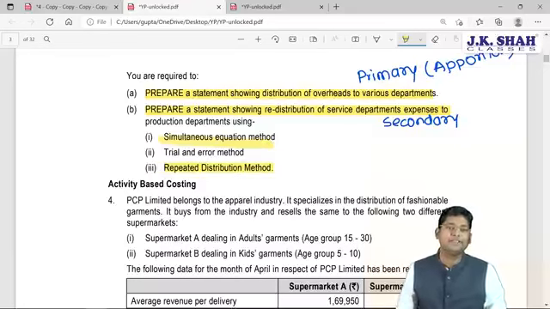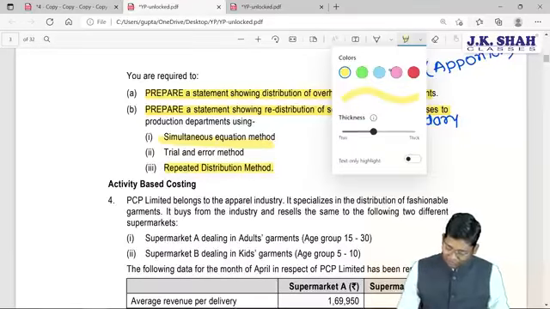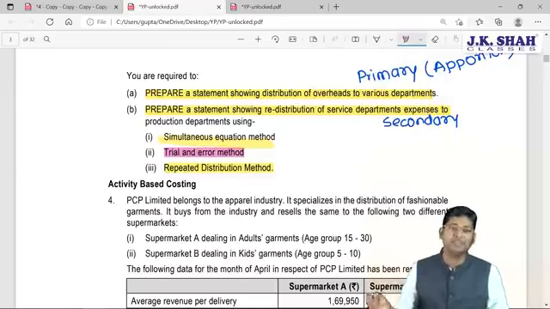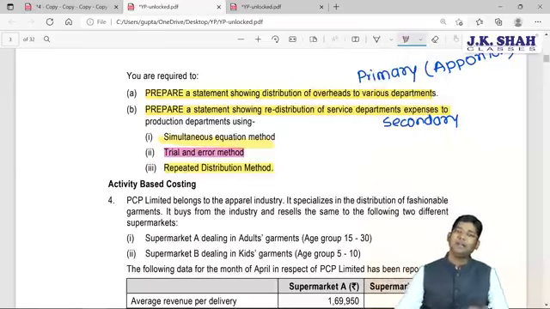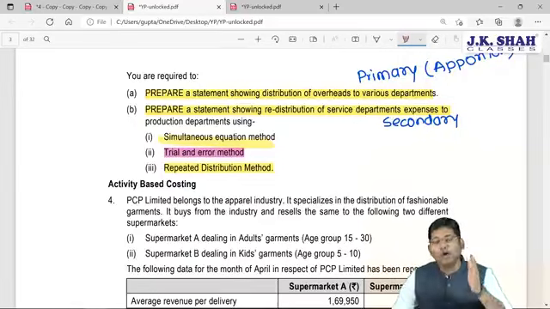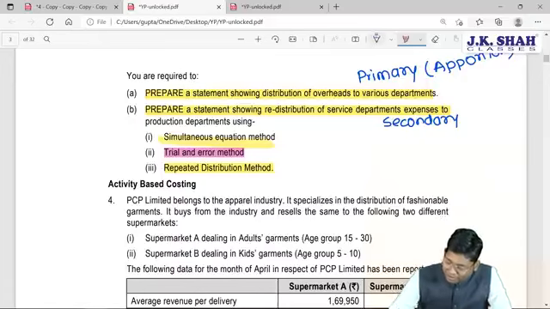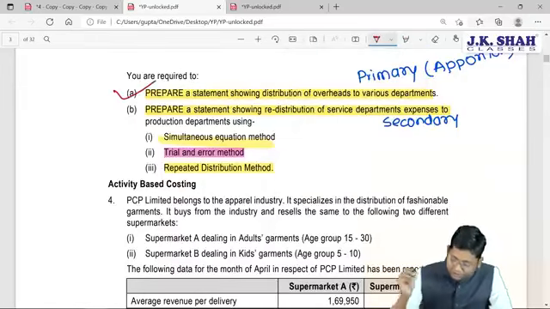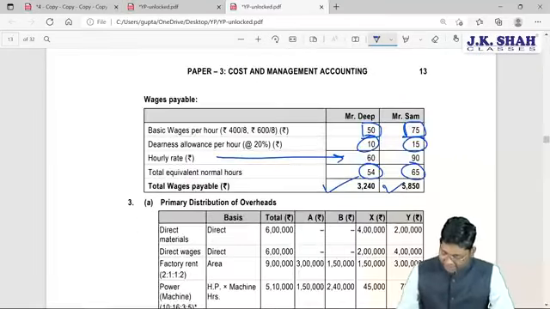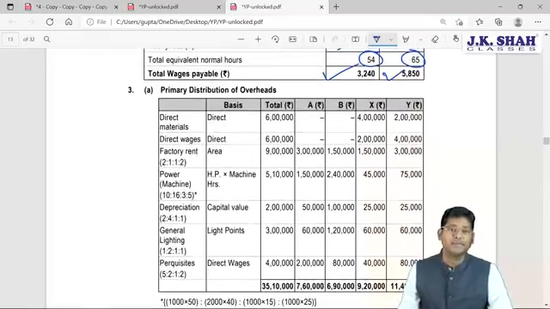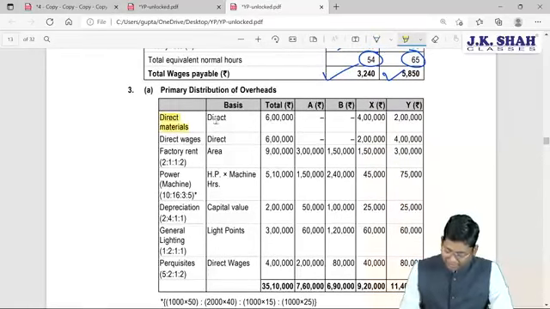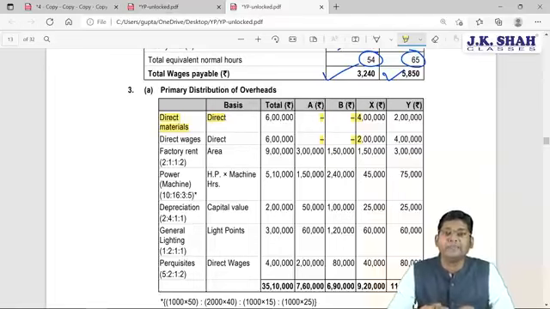Third one is repeated distribution method, and the new method which we are going to learn through this RTP discussion session is trial and error method, how to solve the question by using all these 3 methods. The very first thing we are going to do is the apportionment, and apportionment is clearly given in the question, that is called primary distribution. Now if you check the direct material part of the calculation, direct material is given directly, but they haven't recorded anything in A and B column, because A and B are the production departments.